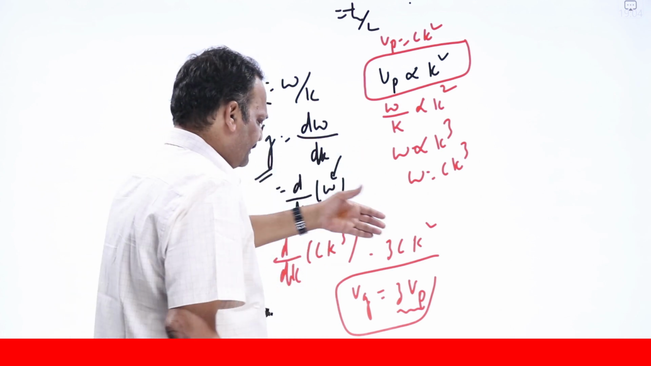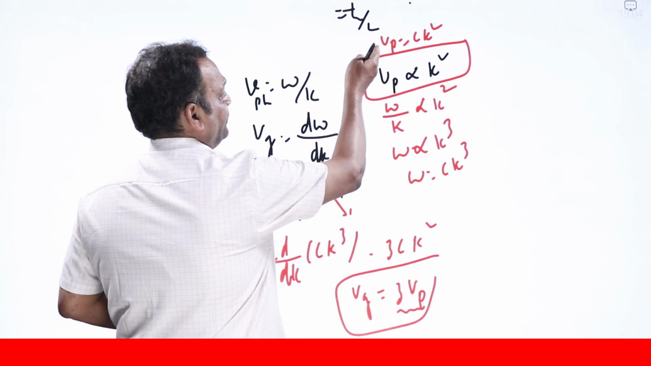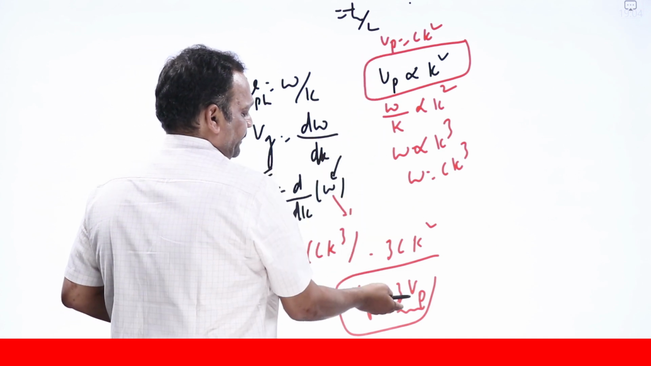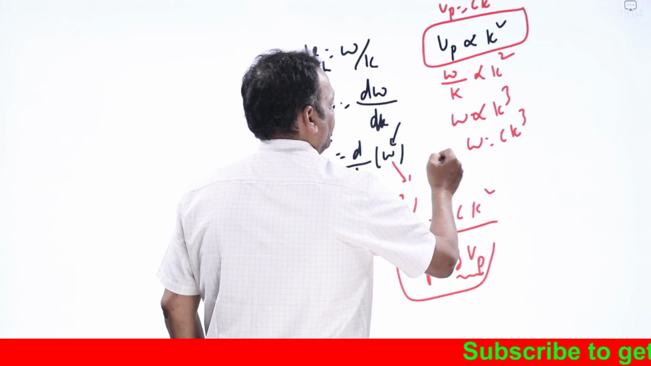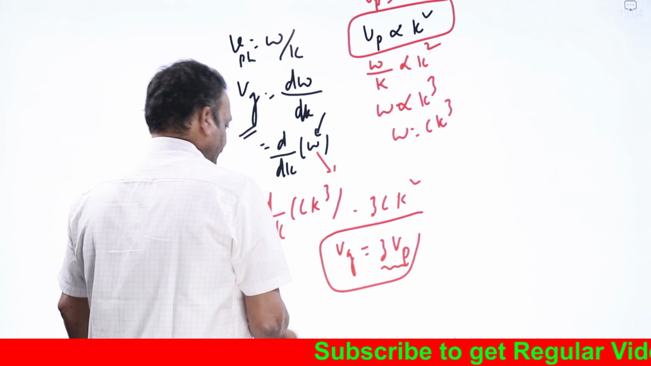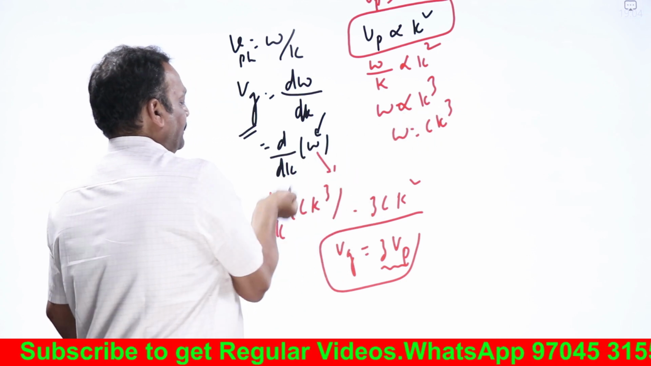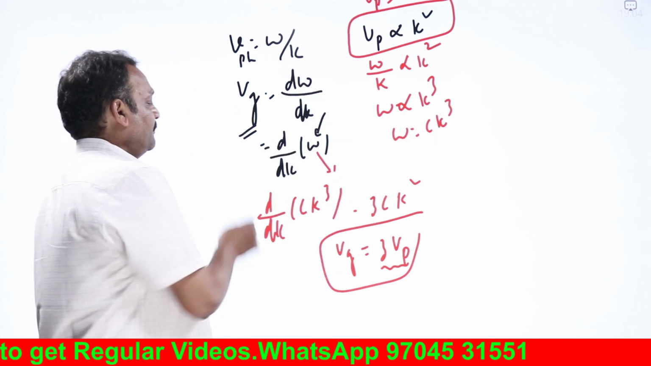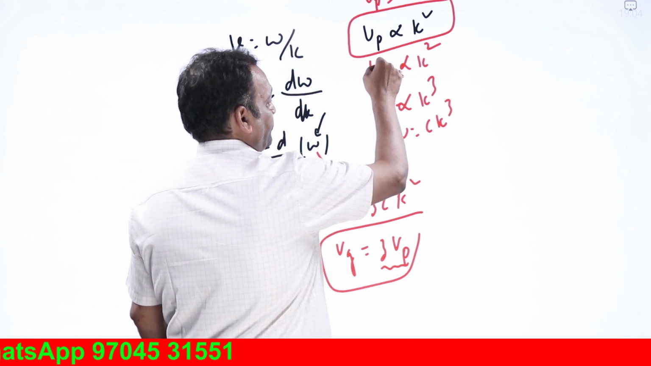So this is one simple example of how to find the group velocity when the phase velocity is given. Sometimes they will give you omega directly. When omega is given directly, your problem is simple: just differentiate omega with respect to k, and you will get the group velocity that is asked. If he gives you the phase velocity as omega by k.